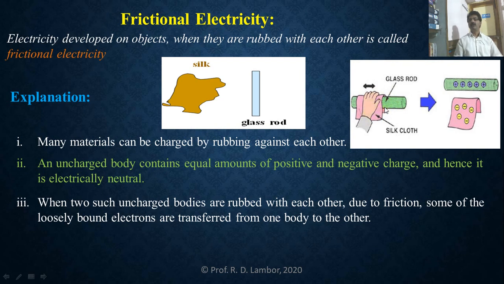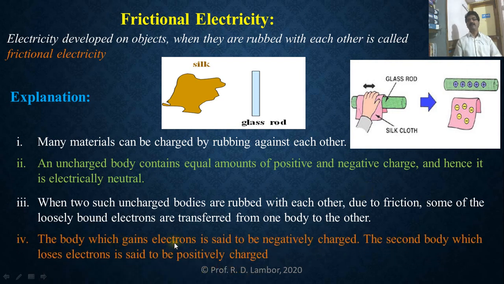Due to that friction, some loosely bound electrons on the glass rod are transferred to the silk. You can see here, the electrons are transferred to the silk, and the silk, which is gaining electrons, becomes negatively charged, and this glass rod, which is losing electrons, becomes positively charged. So the body which gains electrons is said to be negatively charged.